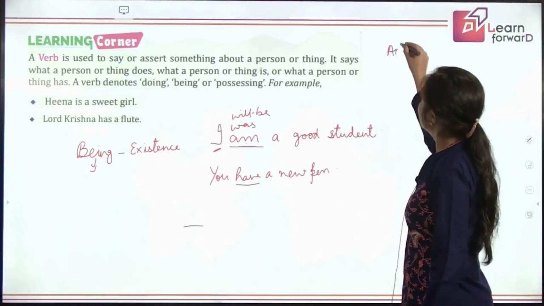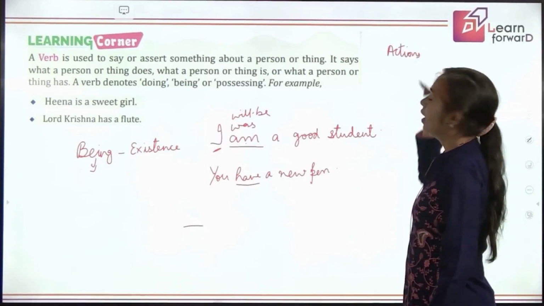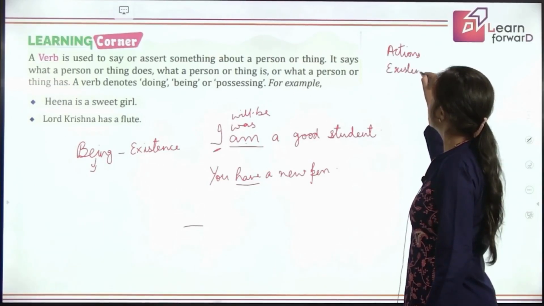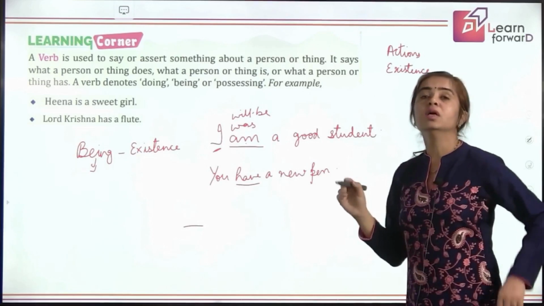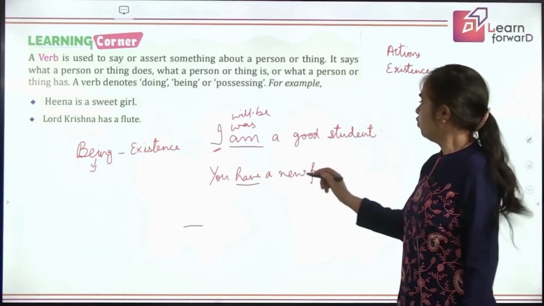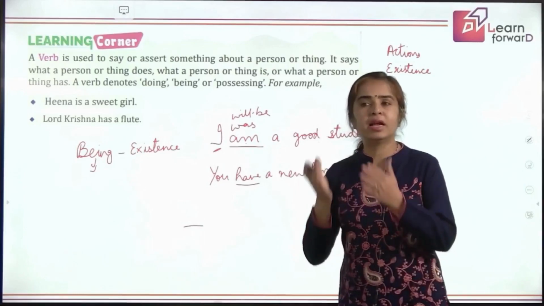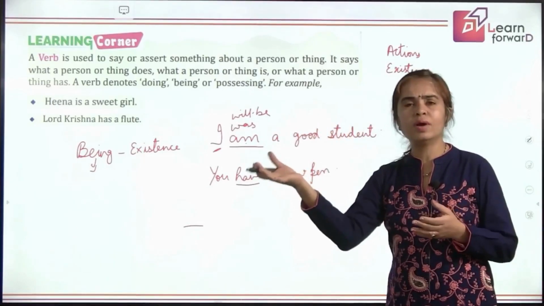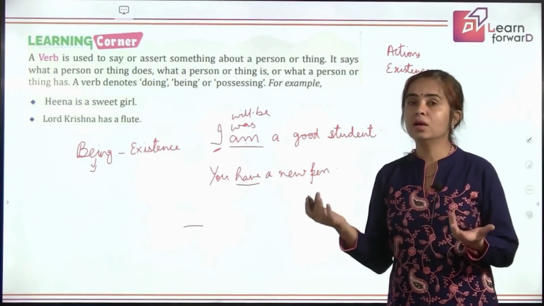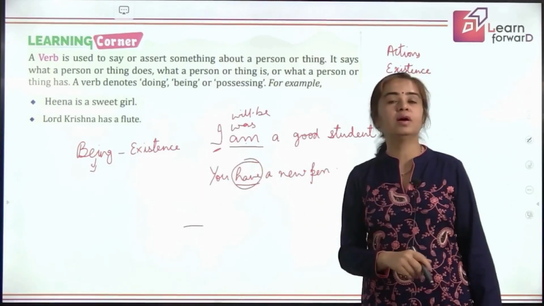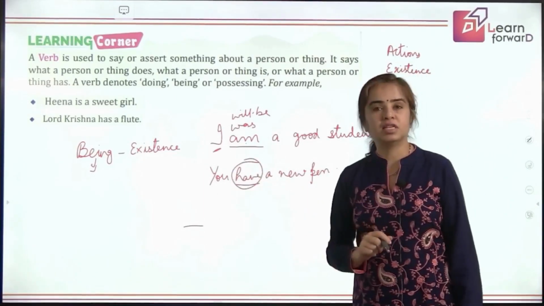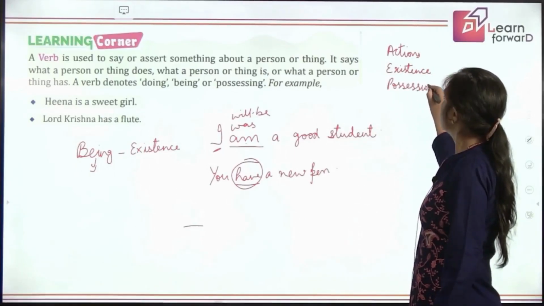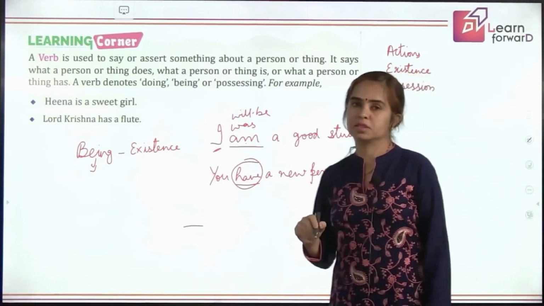And let's now write the two things that you include in verb. You said verbs are actions. I added the state of existence, the words that show existence, the words that show the state of somebody's being. Now, when I say you have a new pen, is there any action? No. But does that mean you exist like a pen? No. Then what is this third thing which is included in verbs? It is showing possession, children. So there are some words that show possession and they are also verbs, right?